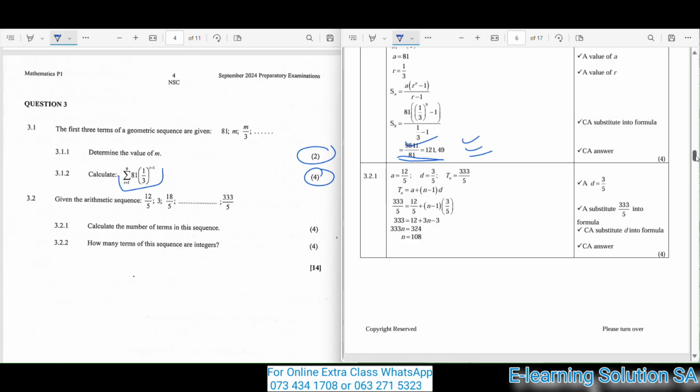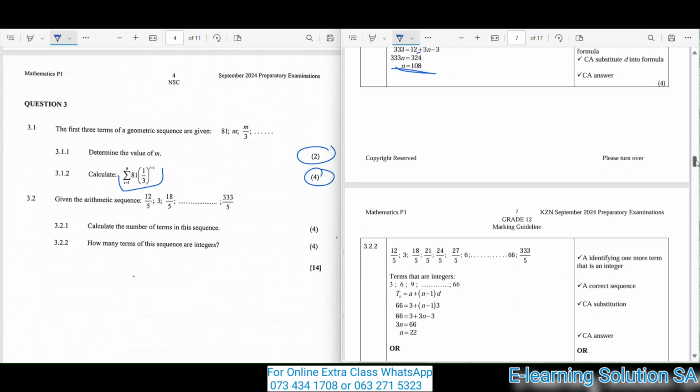3.2, given the arithmetic sequence 12 over 5, 3, 18 over 5, and up to 333 over 5. Calculate the number of terms in this sequence for 4 marks. 3.2.1. Okay, guys, in this question, this was your final answer. The number of terms in this sequence was 108.